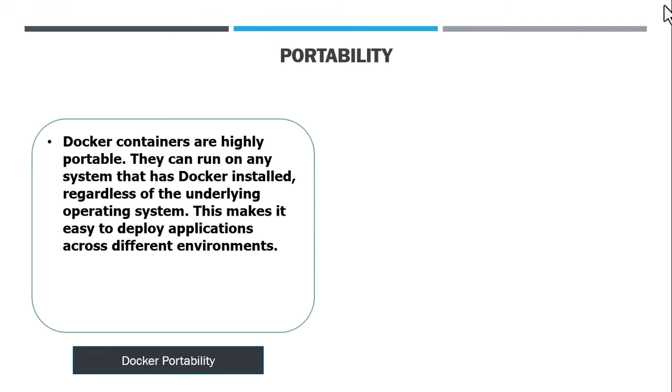Portability. Docker containers are highly portable. They can run on any system that has Docker installed, regardless of the underlying operating system. This makes it easy to deploy applications across different environments.